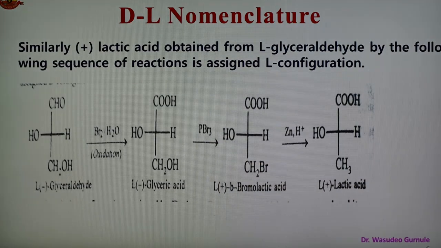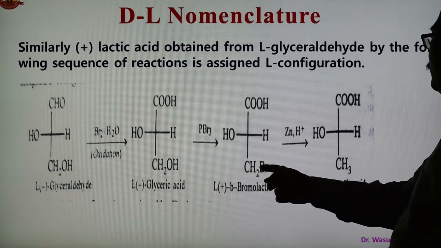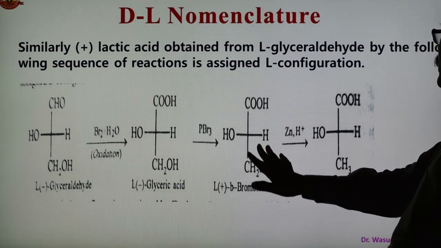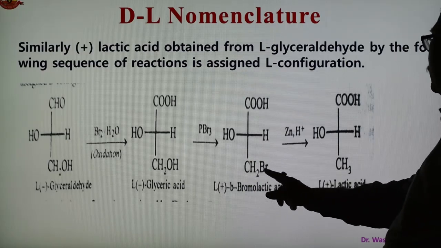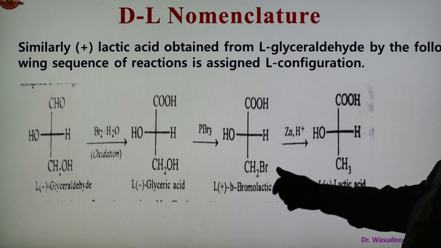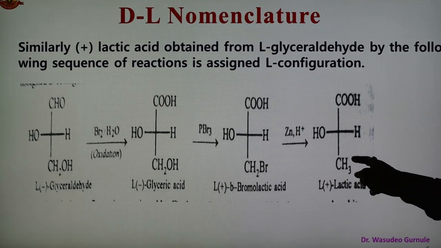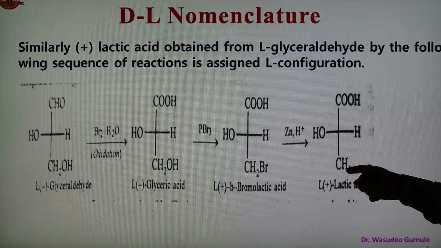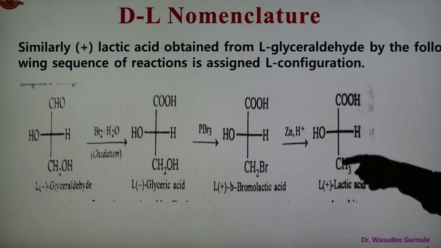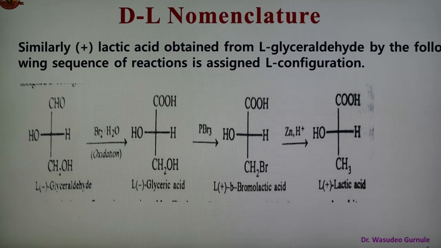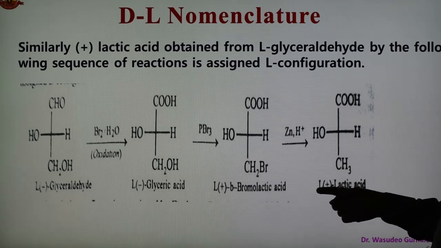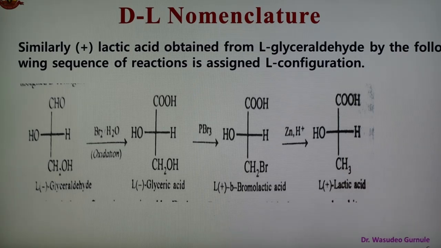L-bromo lactic acid. So bromine comes here in place of OH, but other groups are the same. So here the OH group is replaced by Br, so bromo acid. Again now the configuration is retained, and then after reduction HBr is removed, and here a CH3 group is there. So in place of bromine we obtain lactic acid, L-lactic acid. So this is the series of reactions, and the final product is lactic acid, which is assigned the L configuration. So L-glyceraldehyde gives L-lactic acid. So these are the systems of nomenclature of D and L for organic compounds at that stage.